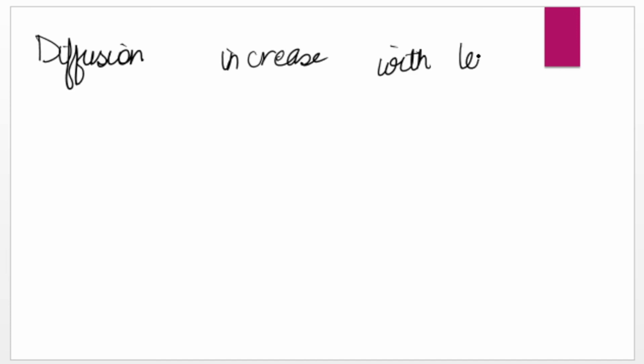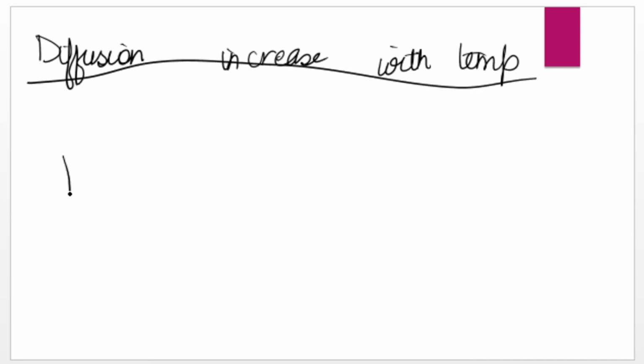Next, the property of diffusion is that diffusion increases with temperature. How can I prove this point? Take sugar and water.